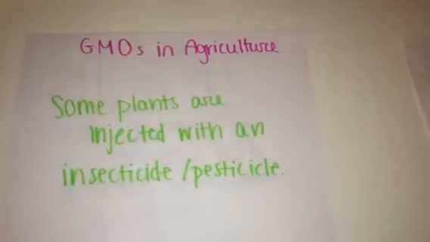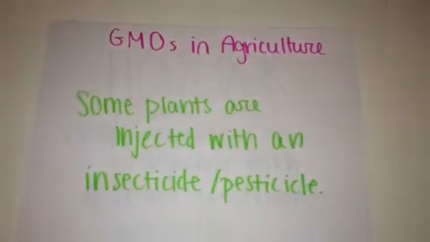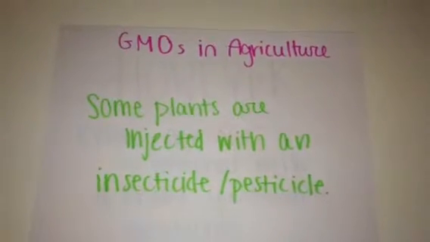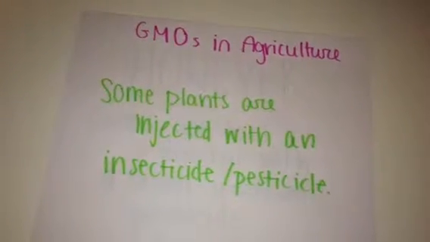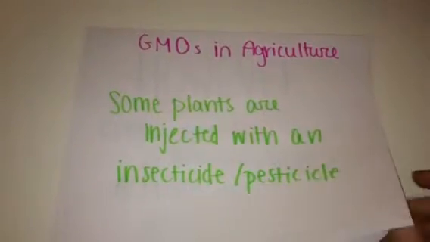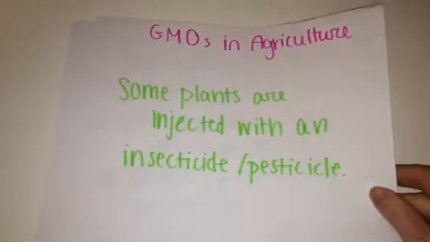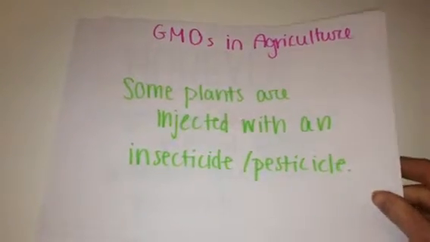So GMOs in agriculture, that's where we know them to be the best. We're most familiar with them in agriculture. Some plants are injected, genetically that is, with an insecticide or pesticide. And this helps to increase the crop yield, because more plants will survive the harvest.